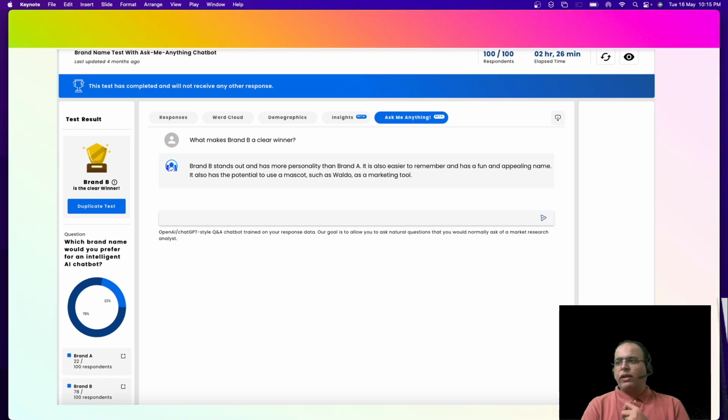I'm taking it to the next screen, wherein I asked the assistant what makes Brand B a clear winner. If you have a closer look, 78 out of 100 respondents chose Brand B, that was Ask Waldo, as the better name against customgpt.ai, right? The assistant understands the nuances of the responses and gives a very rich and engaging output that Brand B stands out and has more personality than Brand A. No doubt about that, right?